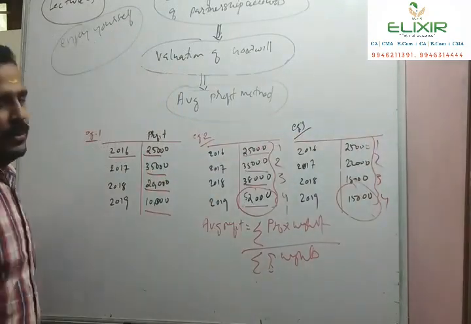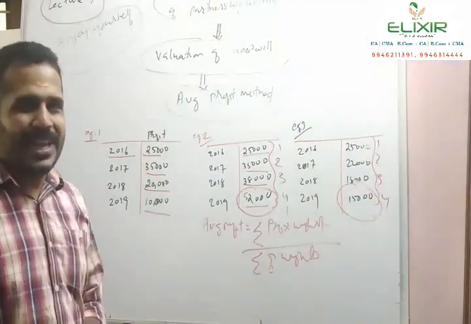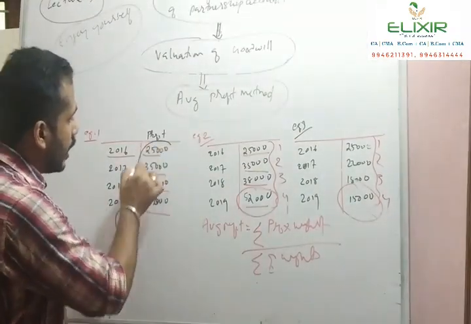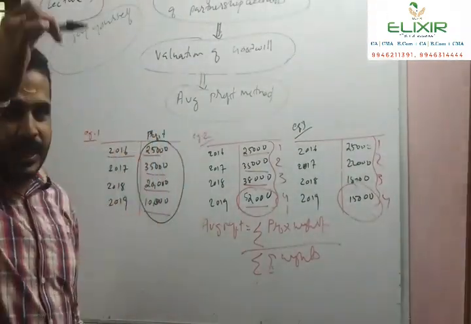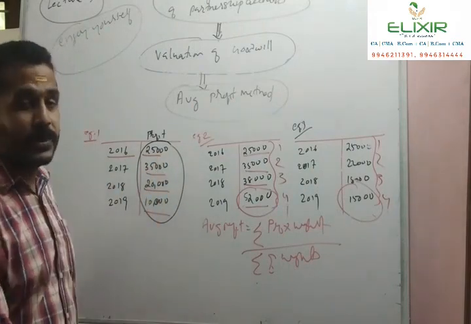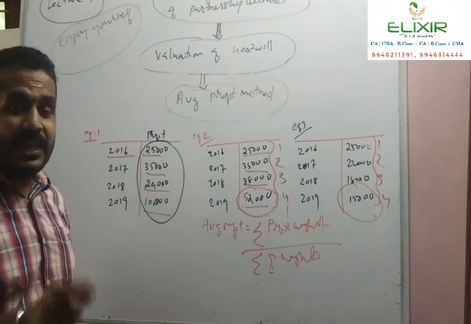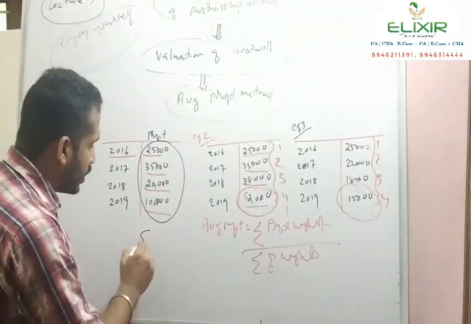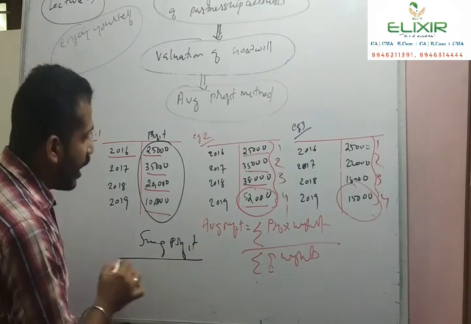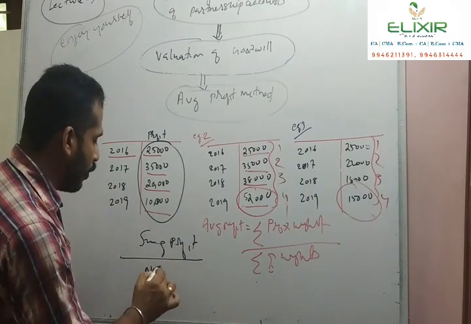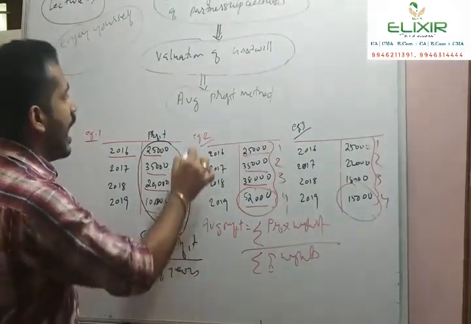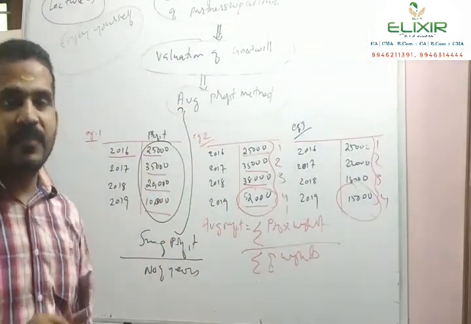In the simple average method, the calculation is so simple, as the name indicates. How will we calculate the average profit? Sum the profit for the n number of years, 25,000 plus 35,000 plus 20,000 plus 10,000, then divide by the number of years. So sum of profit divided by number of years, we will get the average profit under the simple average method.